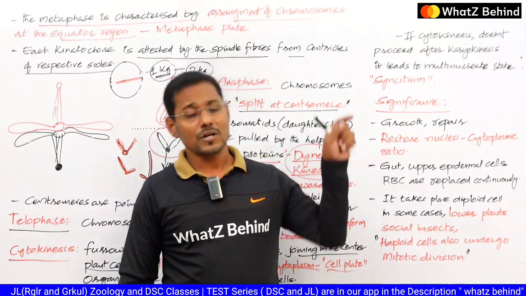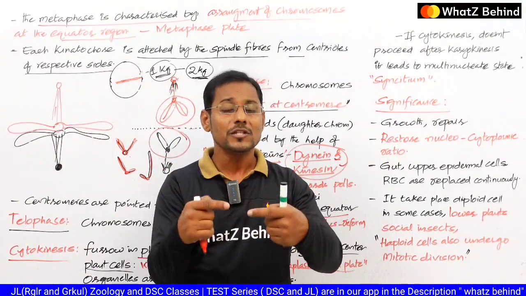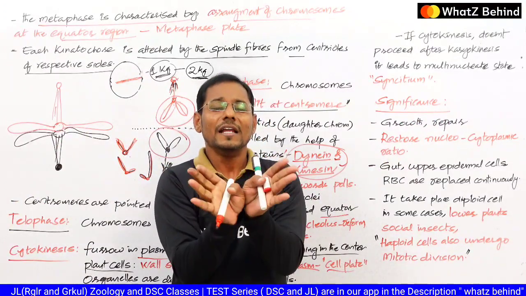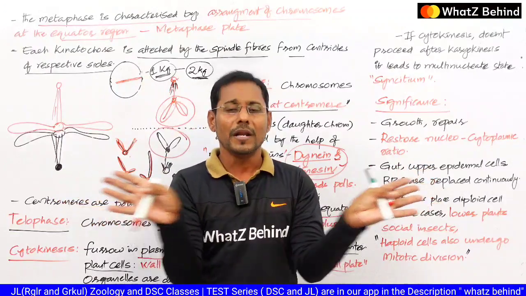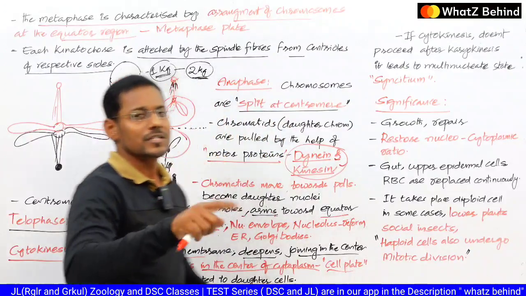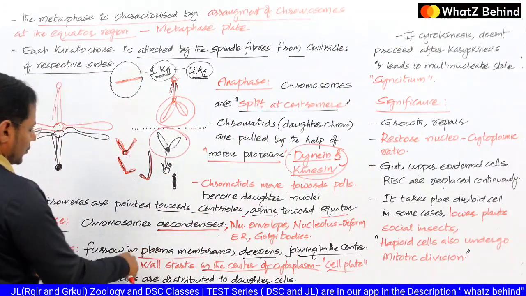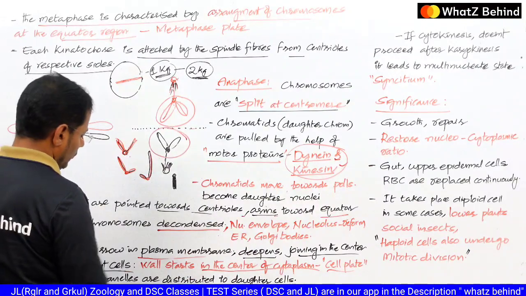animal cell. The furrow starts in the cell membrane and attaches in the center, whereas the cell plate starts in the middle of the cell and extends towards the plasma membrane. It touches the plasma membrane in the case of the plant cell. So that is the main difference between the plant cell and animal cell in this cytokinesis stage. So remember, both are compulsory.